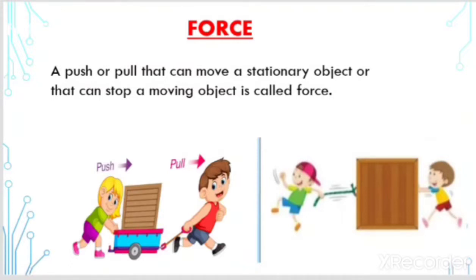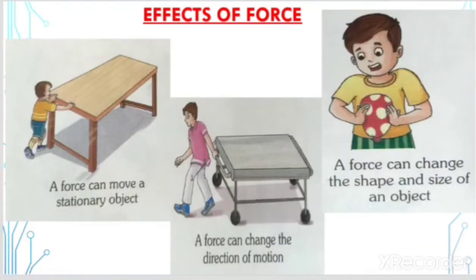Okay. So what is the effect of force? A force can move a stationary object. A stationary object means the object is placed at a position and when we move it, it changes position. A force can change the direction of motion.